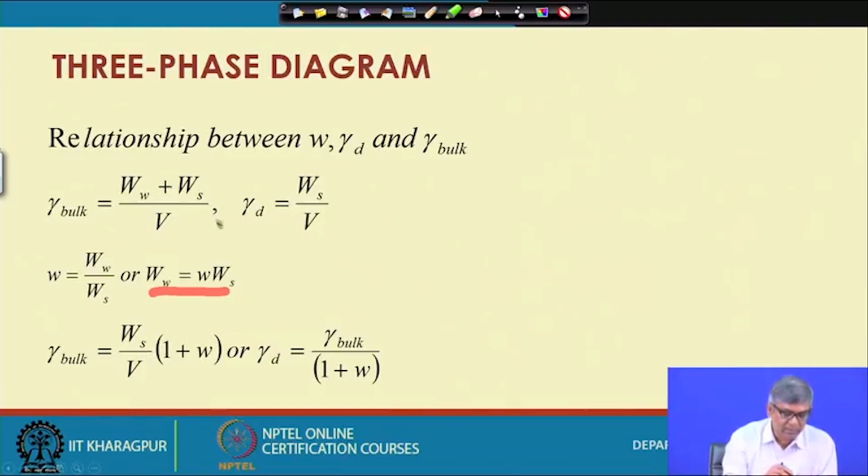then you can see Ws and V can be taken out, and the remaining factor is 1 plus w. Ws by V is nothing but gamma d.